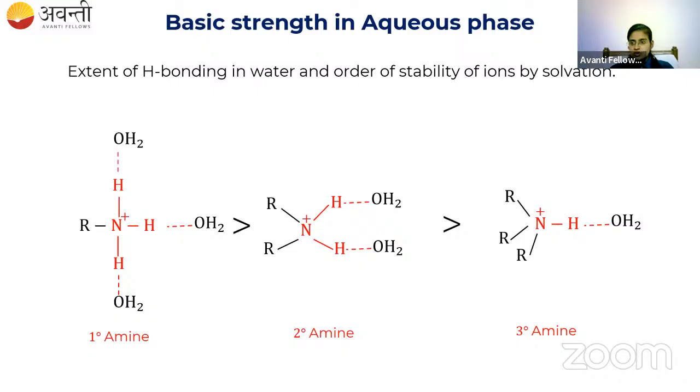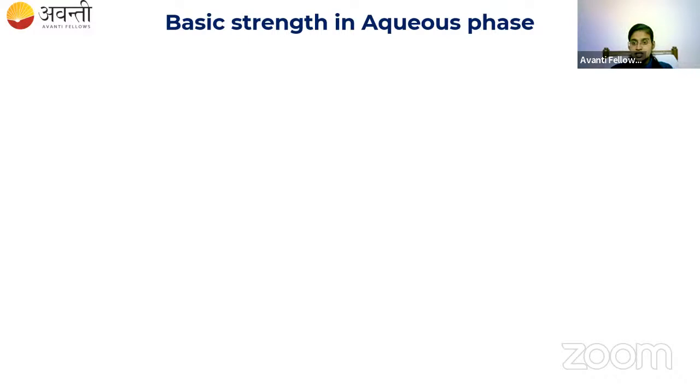Okay, so this is called solvation. Primary amine is having the highest stability because of the 3 hydrogen bonds, so it is having the highest strength. So the overall order of basic strength will be like this.